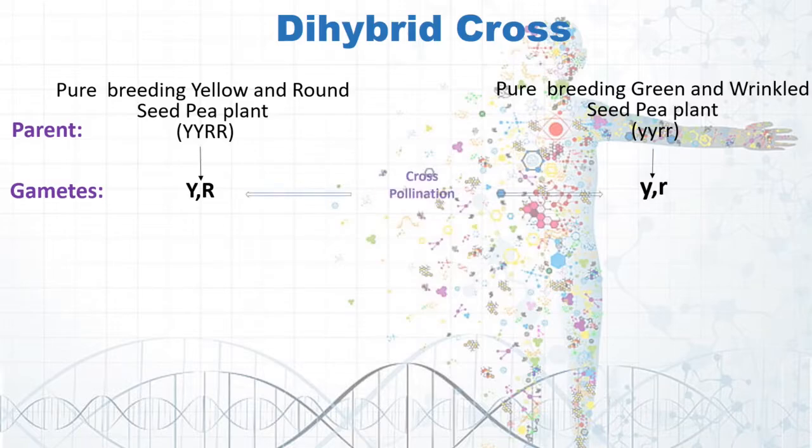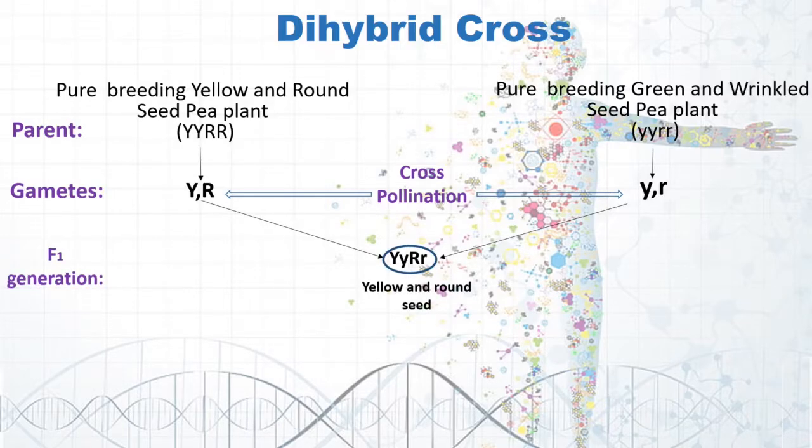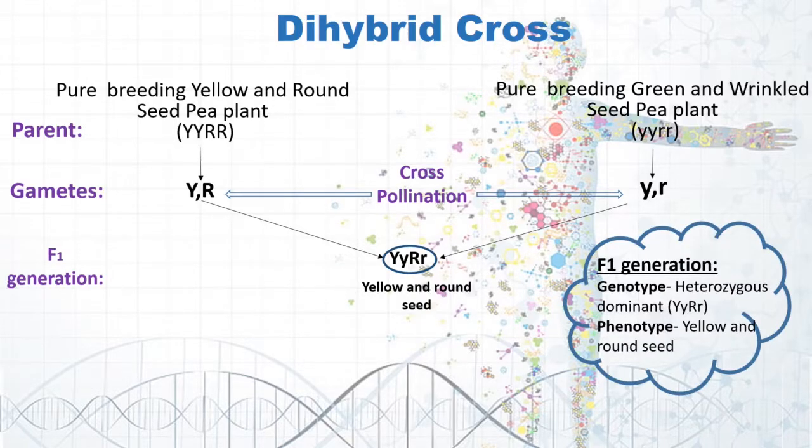If we cross pollinate these two plants, then we are going to get the F1 generation. So the genotype of the F1 generation is going to be heterozygous dominant, as you can see here. And simultaneously the phenotype of this F1 generation plant is going to be a yellow and round seed pea plant.